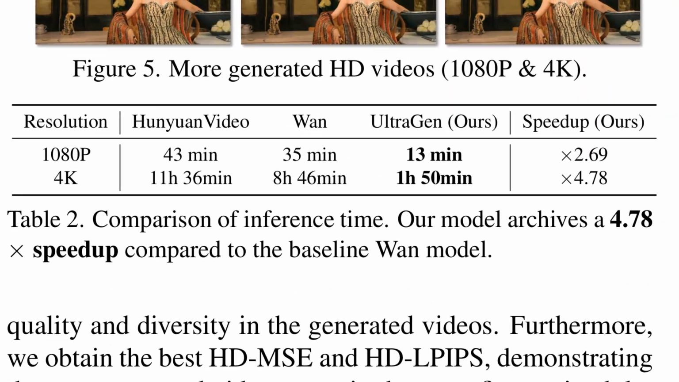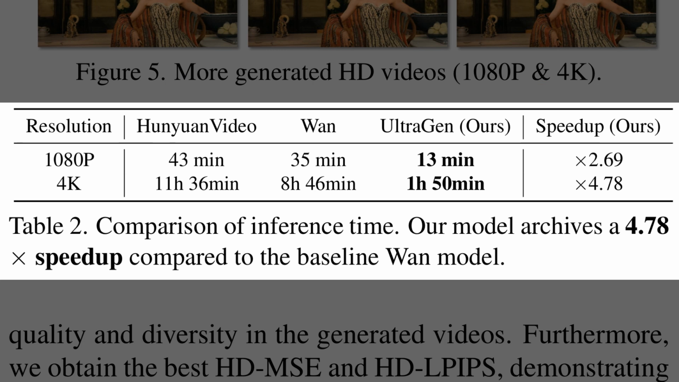So the previous figure highlighted visual quality. Table 2 reports the runtime gap that makes this practical. At 1080p, UltraGen finishes in 13 minutes, compared with WAN at 35 minutes and HunyuanVideo at 43 minutes, which yields about 2.69 times speed up. At 4K, UltraGen takes 1 hour 50 minutes versus WAN at 8 hours 46 minutes and HunyuanVideo at 11 hours 36 minutes, giving roughly 4.78 times speed up. These gains matter because faster native high-resolution synthesis enables broader use without a two-stage pipeline.